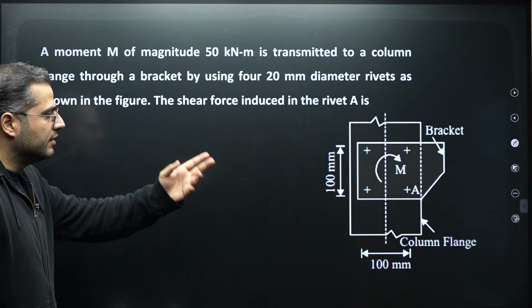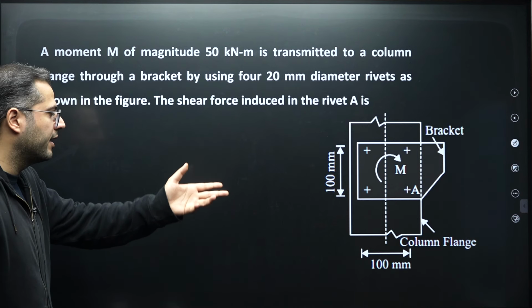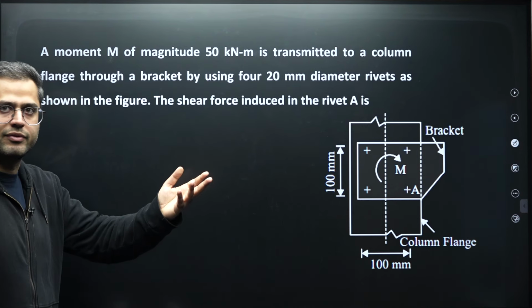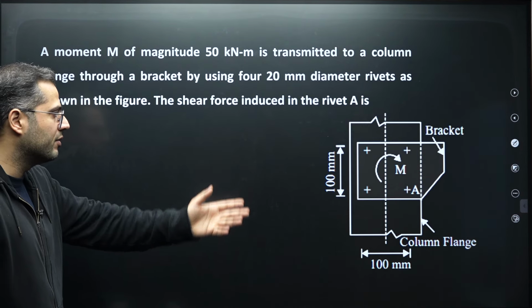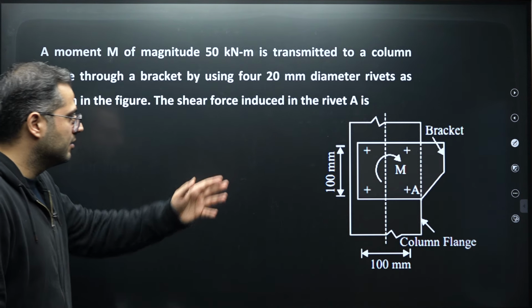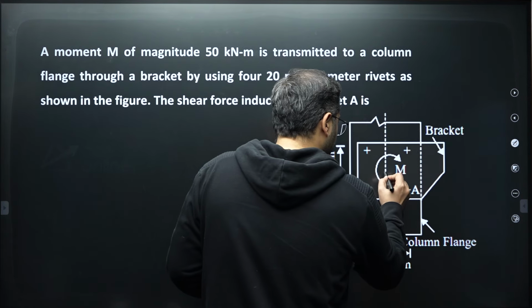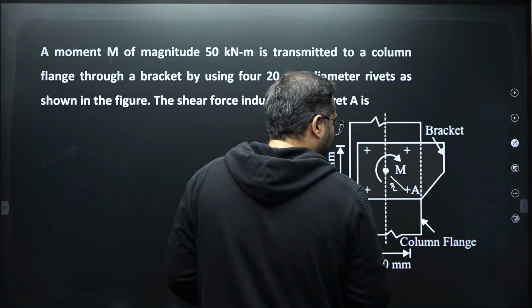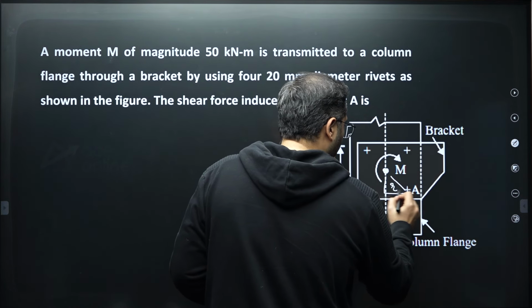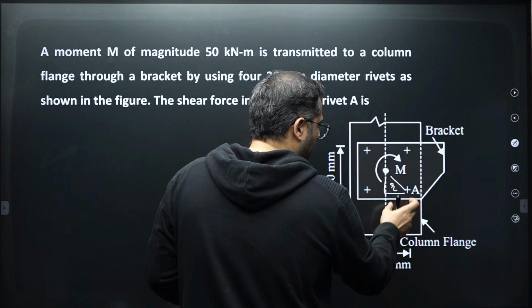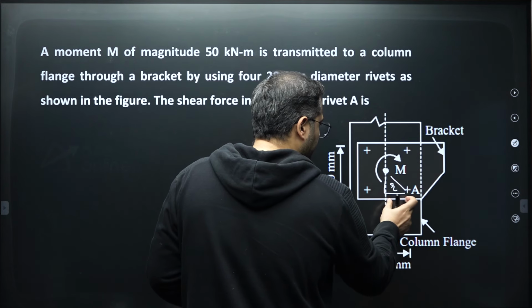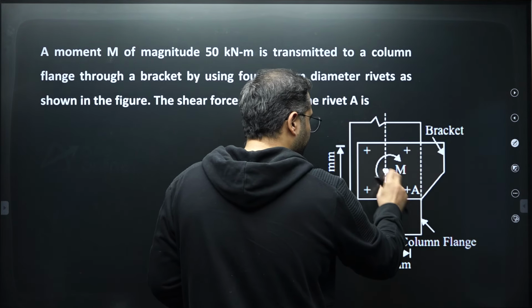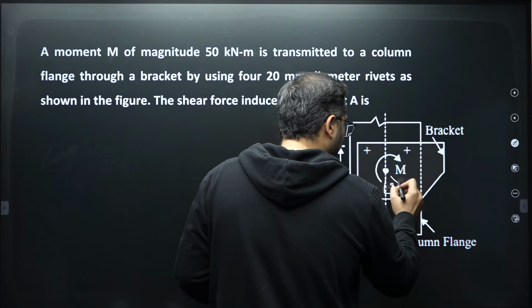So this moment will induce only one shear force in each and every bolt. If you see that the CG of the connection is over here, the radial distance of each and every point will be half of this, 50 and 50, which will give us 50 root 2.